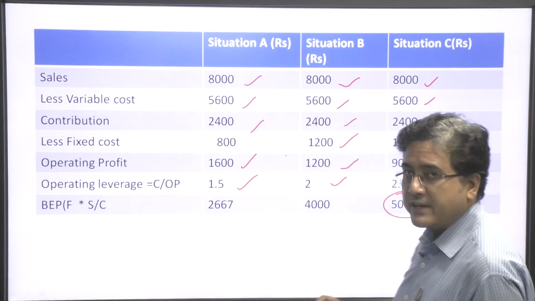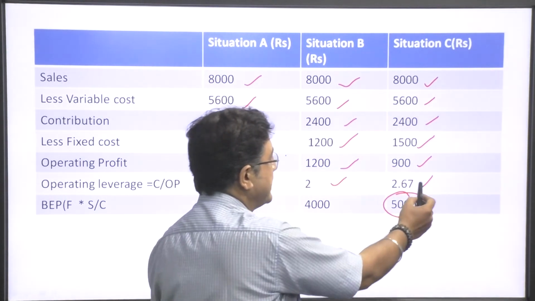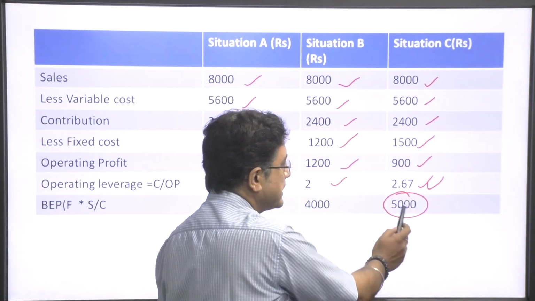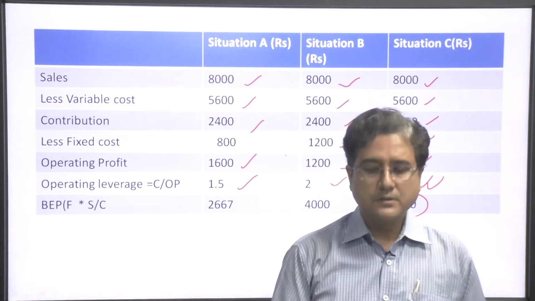So, in this case we conclude that situation C is the best operating leverage, having the break even point of 5000. This is the use of operating leverage.